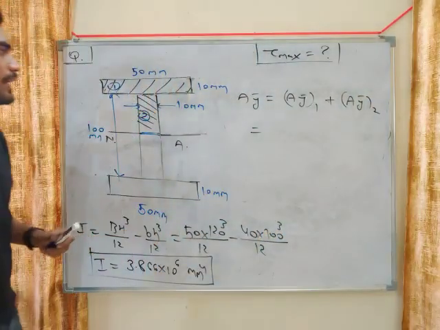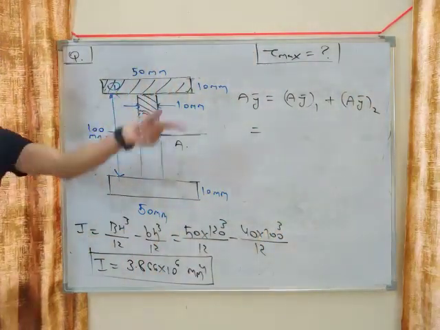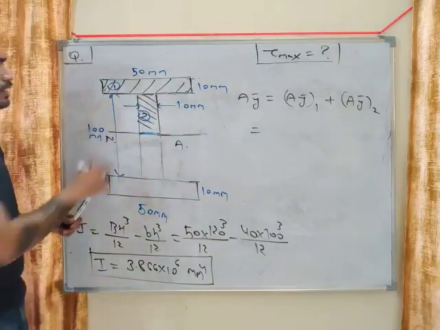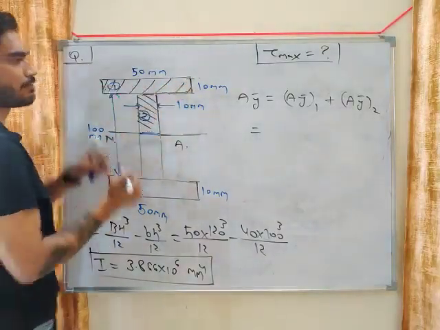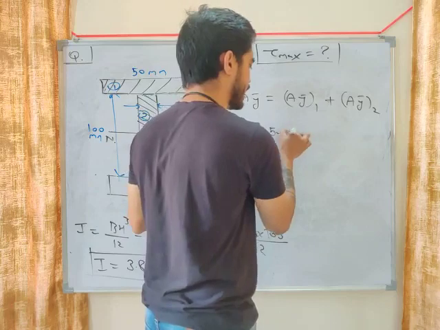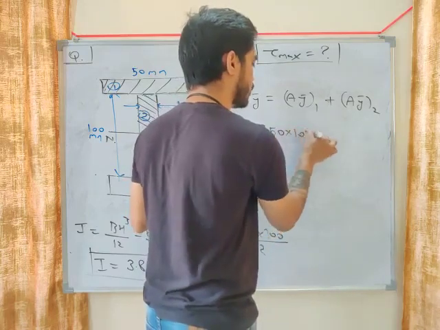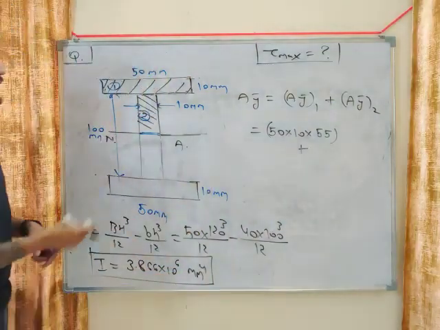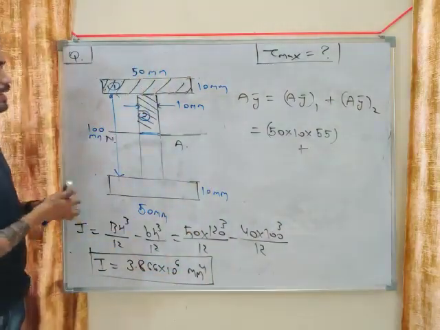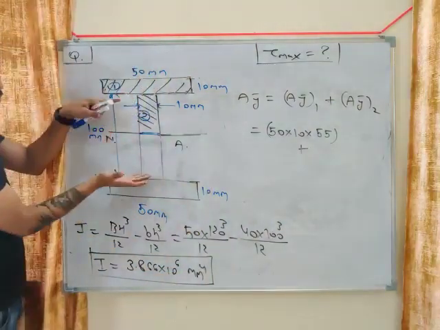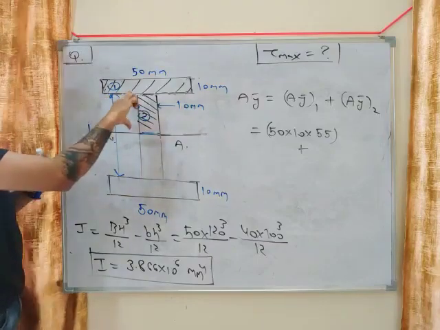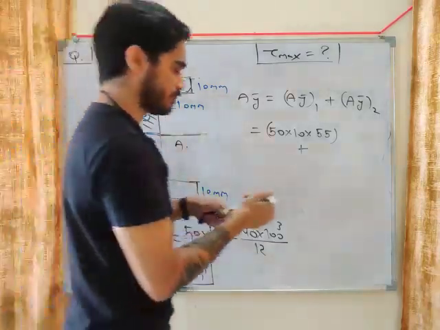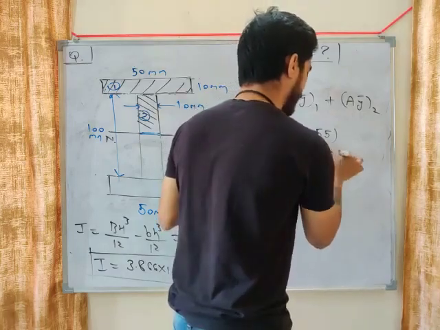So calculate AY bar of 1. AY bar of 1 will remain the same. We have already seen this in the last problem: 50 into 10 multiplied by Y bar 55. What will be AY bar of the second area? Total height of web is 100, so this height will be 50, and the area will be 50 into 10.